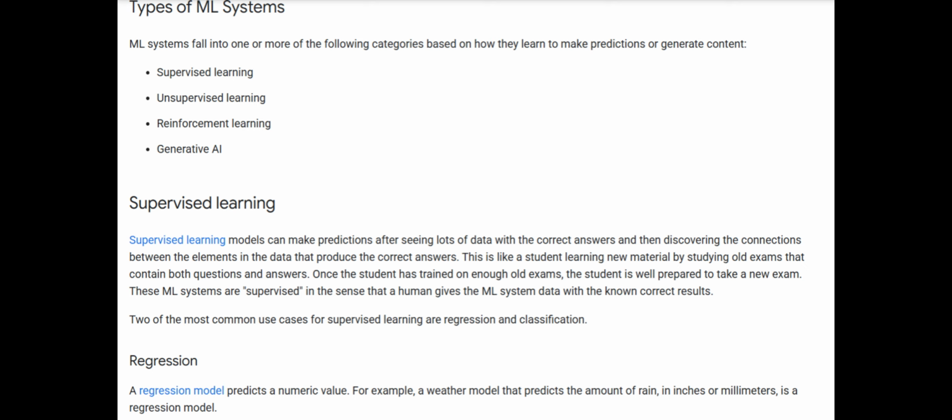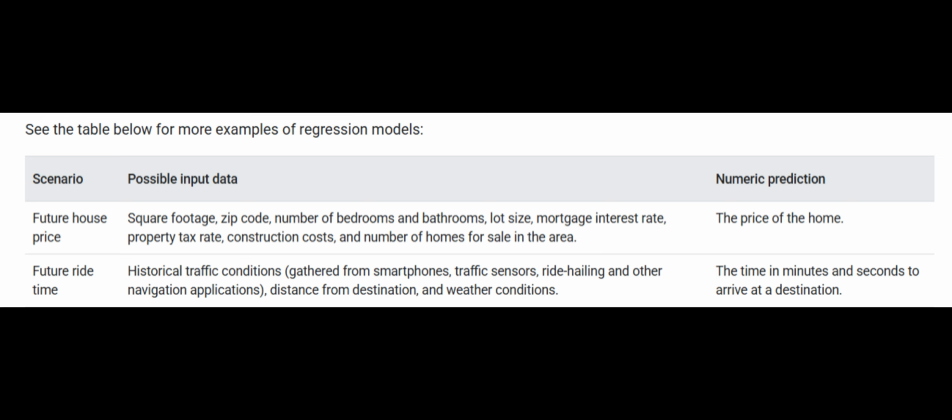Regression. A regression model predicts a numeric value. For example, a weather model that predicts the amount of rain in inches or millimeters is a regression model. See the table below for more examples of regression models. Scenario: possible input data, numeric prediction. Future house price: square footage, zip code, number of bedrooms and bathrooms, lot size, mortgage interest rate, property tax rate, construction costs, and number of homes for sale in the area. The price of the home. Future ride time: historical traffic conditions gathered from smartphones, traffic sensors, ride-hailing and other navigation applications, distance from destination, and weather conditions. The time in minutes and seconds to arrive at a destination.